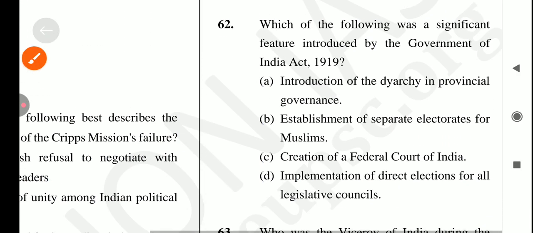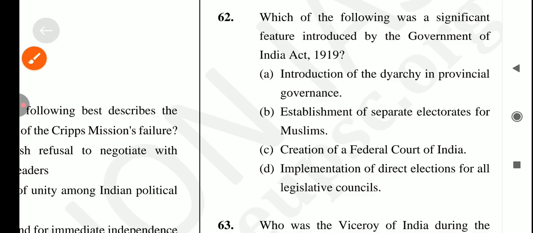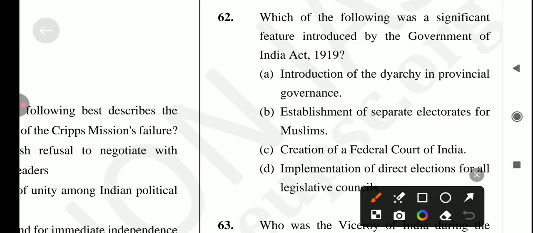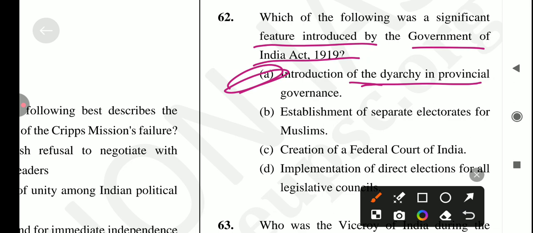Let's come to the next question, which is: which of the following was a significant feature introduced by the Government of India Act 1919? So first is introduction of the diarchy in provincial governance. Yes, it's a correct statement. So answer for this question is option number A is the correct answer. Okay, and if you're talking about the Montagu-Chelmsford reforms, or Montford reforms, which were in accordance with the policies outlined in the Montagu declaration of August 1917.